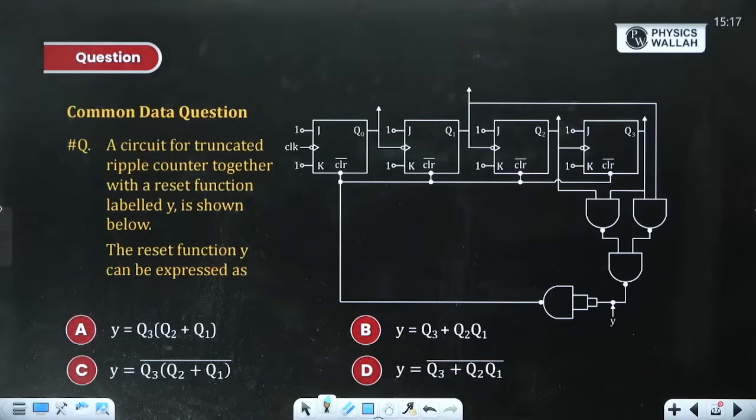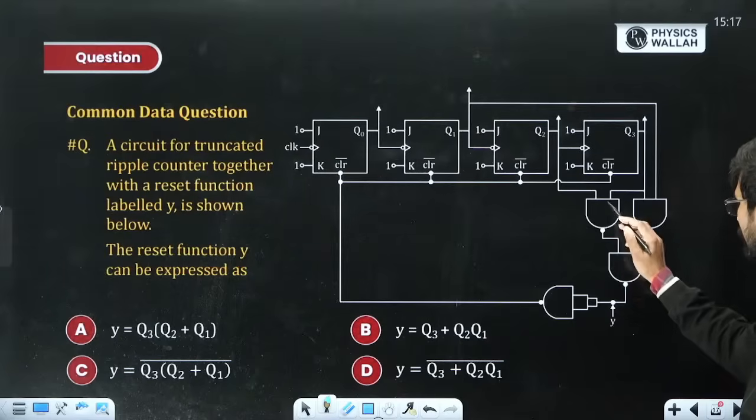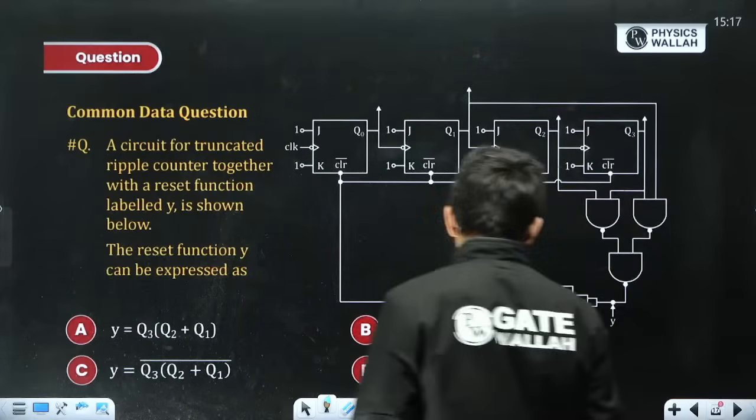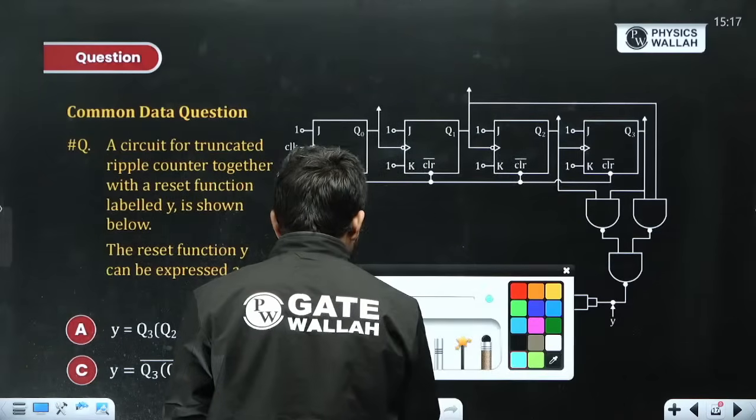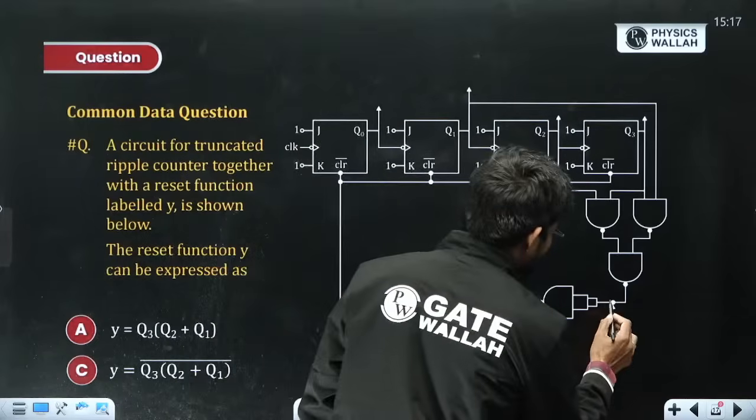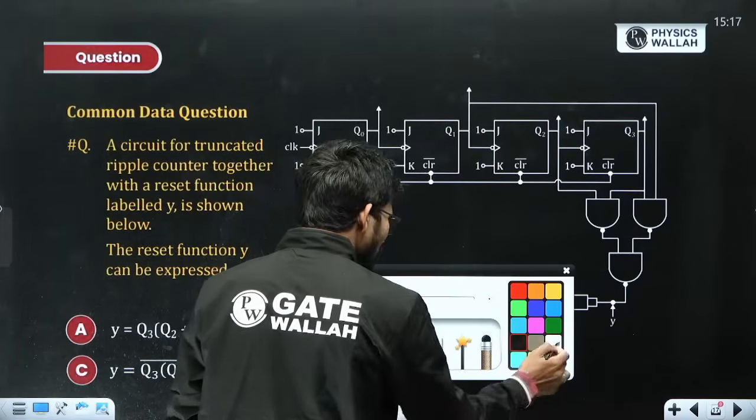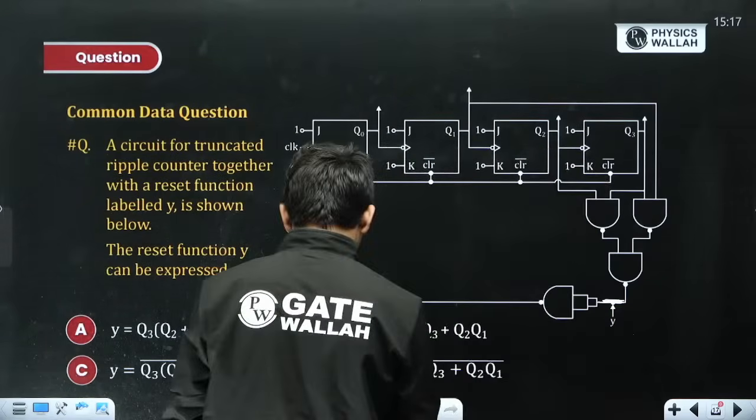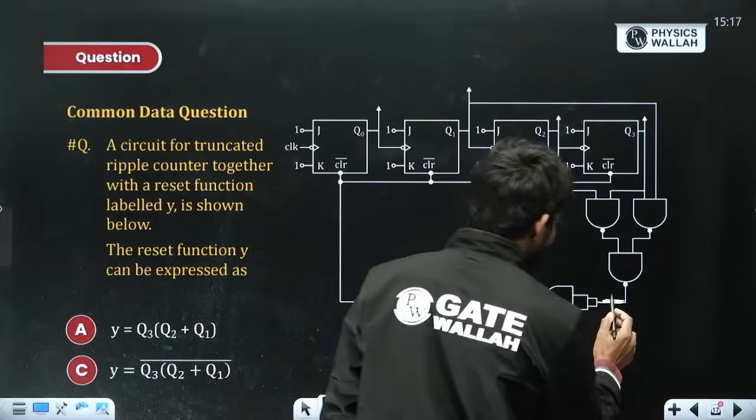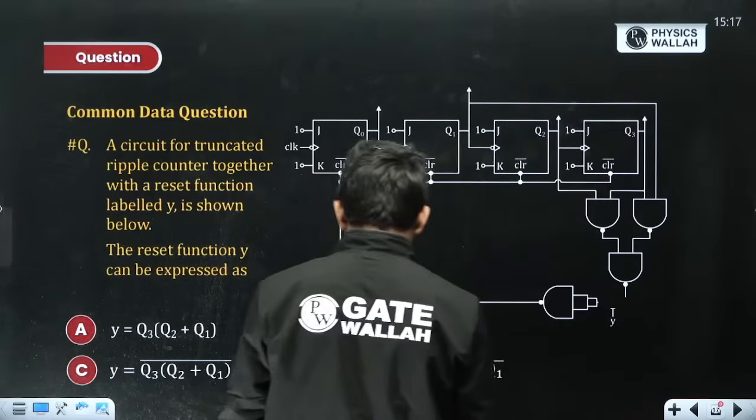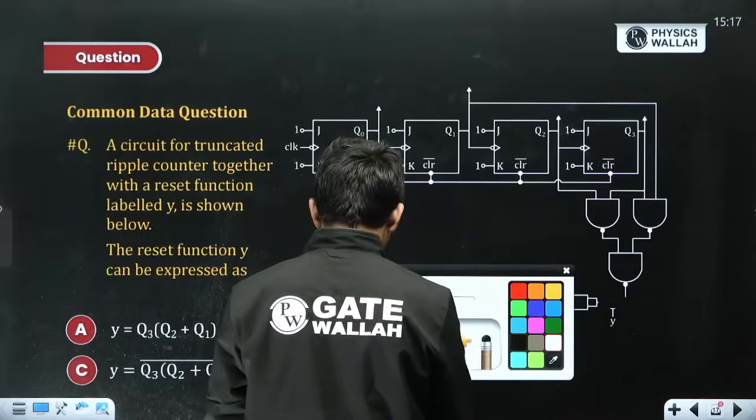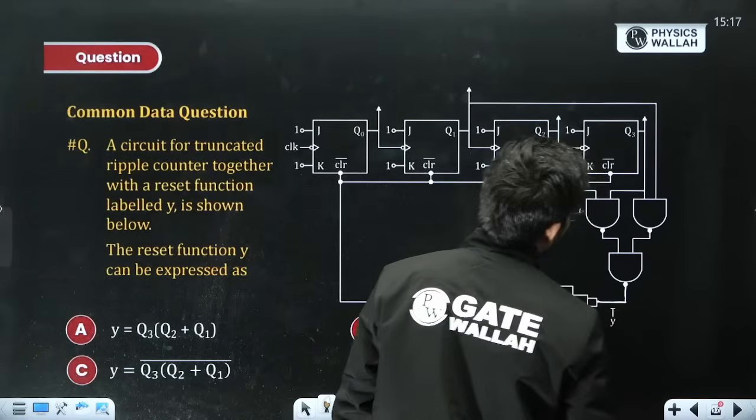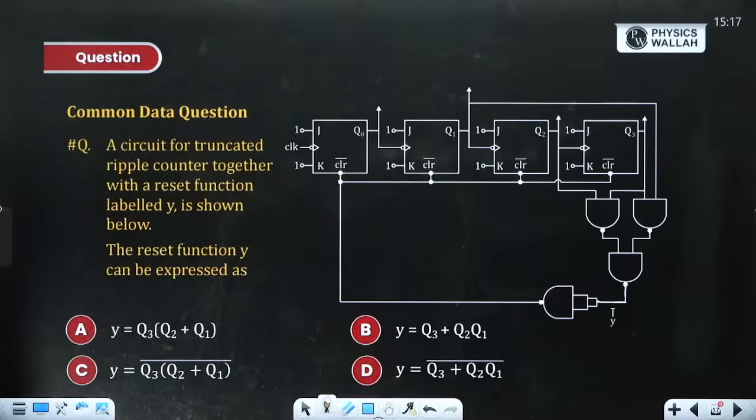Please note, this is the bubble. This is a NAND gate, AND gate plus bubble, AND gate plus bubble, AND gate plus bubble. And this is not a bubble. This is only the output. Many students will get confused. This is not a bubble at all. Okay, let me correct it. This is only the representation of output Y. Others are bubbles. They are NAND gates basically.